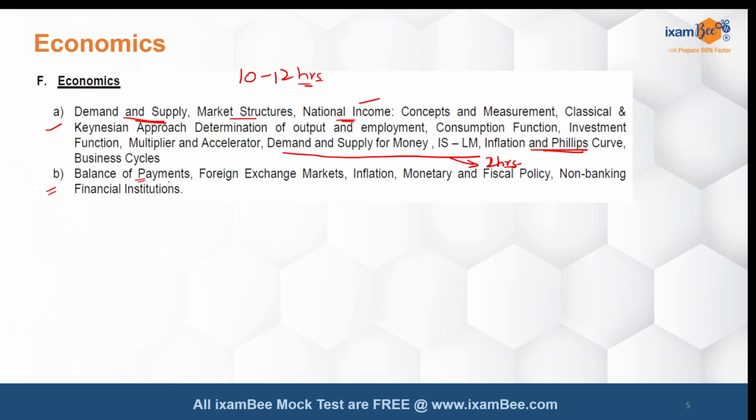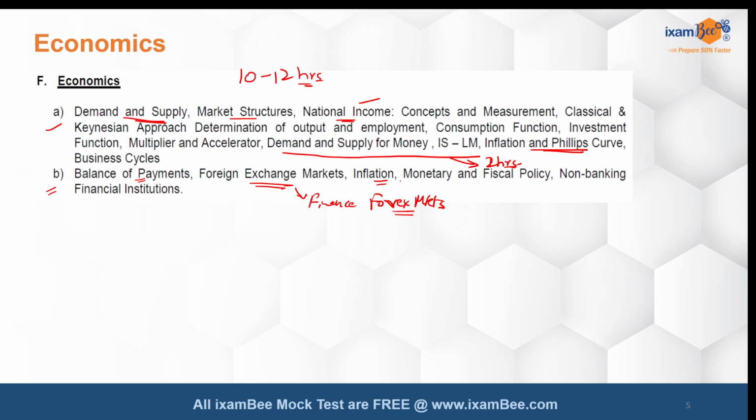Balance of payments: relatively, the terminology used here is more important rather than too much depth. So all the terminology related to balance of payments will be important for you to study. Foreign exchange markets is a repeated topic with finance. We did see this same as forex markets. What will be different from what you study under finance is that there you are studying more about the markets and even the derivatives used. Here you can also include understanding about the forex reserves and what all is included in them, right?